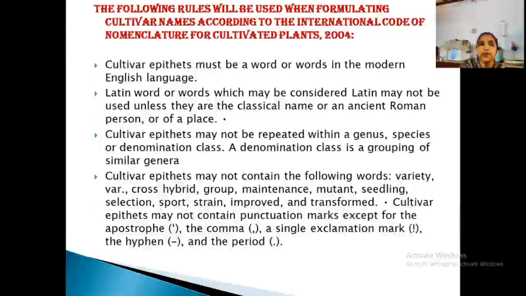How is it named? Regarding cultivar epithets, while writing you have to remember, there is no need to write in Latin. It should be in common English language and there is no need to italicize.